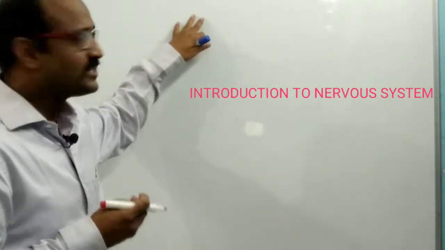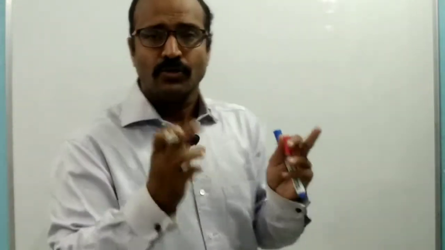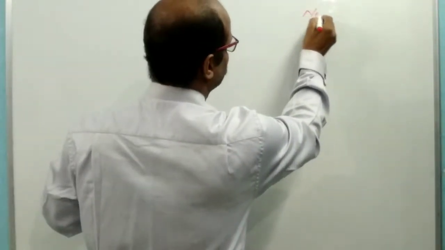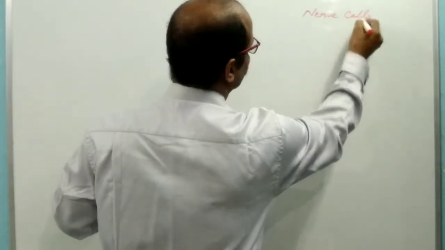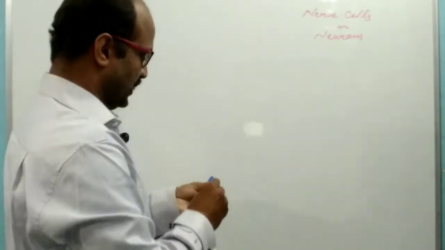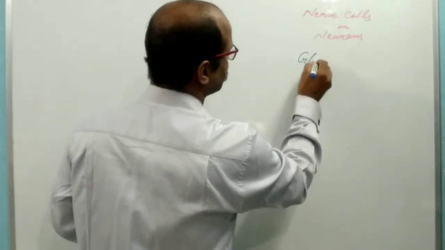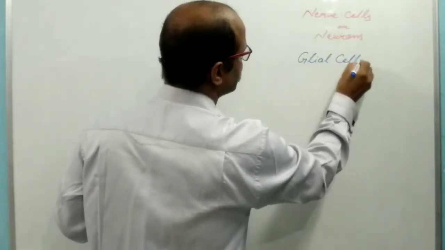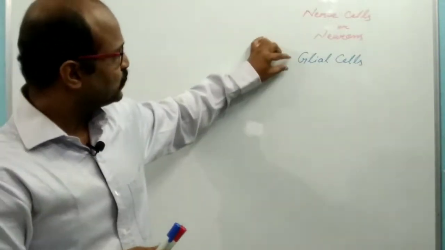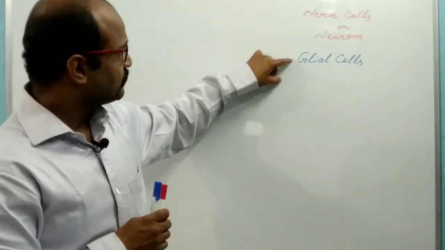The nervous system is one system of our body, which is composed of two types of cells. The more specialized cells are known as nerve cells, or neurons. The other type of cells are known as glial cells, or glia cells, or supporting cells. Such glial cells act as the packing cells in the brain and spinal cord.